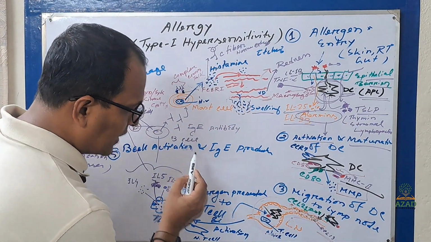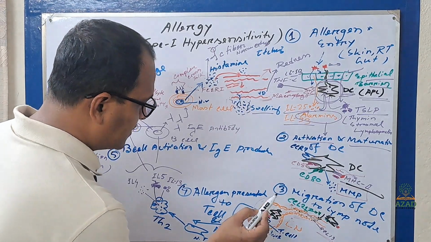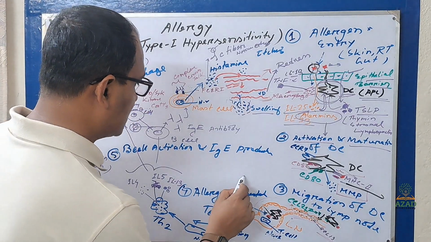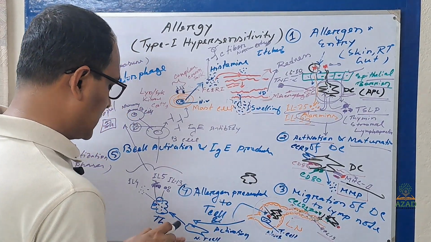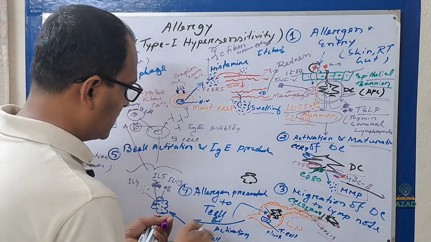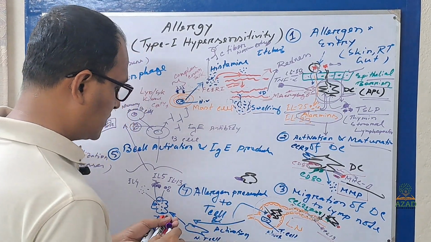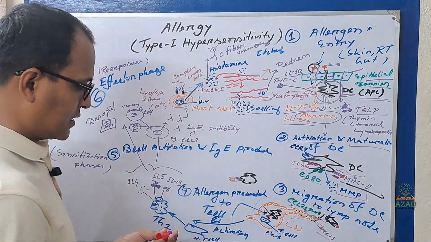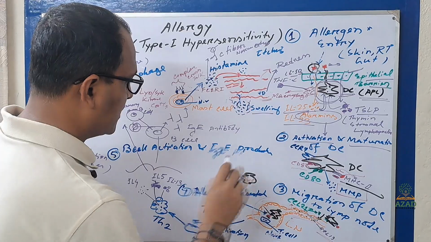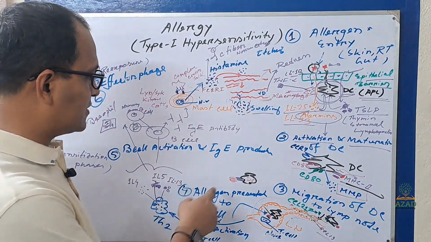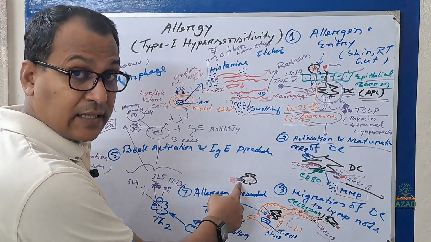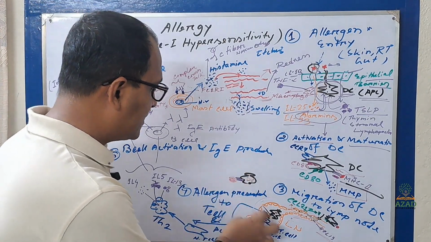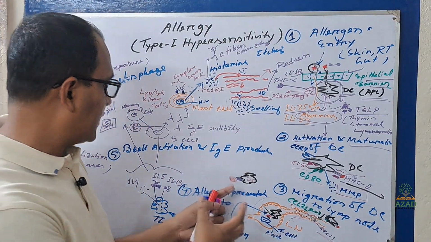This is the MHC2, and it will present the antigen, this is the antigen. So this is the DC, the dendritic cell, and it will present the antigen through the MHC2 molecule to the naive T cell. The naive T cell will be activated.